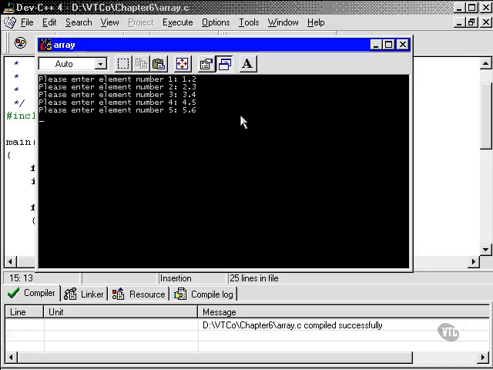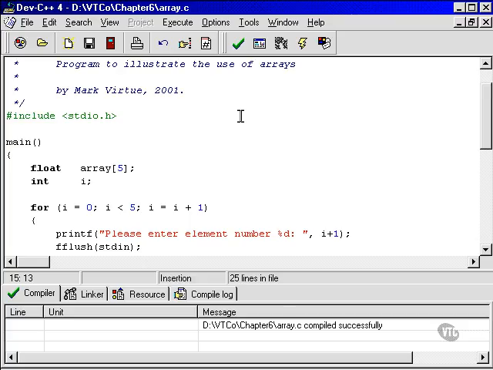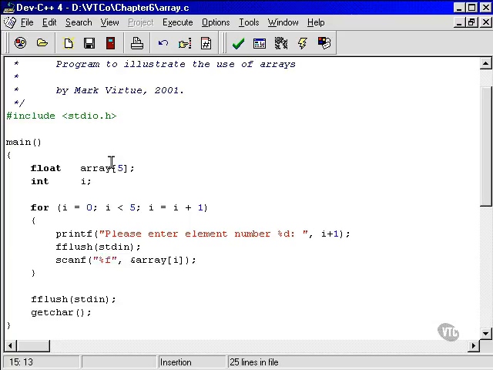Now let's ask the user which element they'd like to print out. We could print out all the elements, but I'd just like to print out one, just to see how that goes. So we go down to here, and we ask them the question. Printf, which element do you want to see?